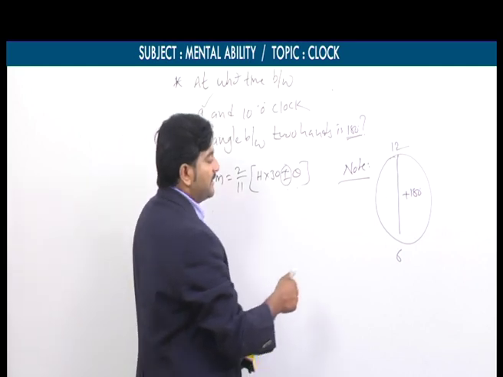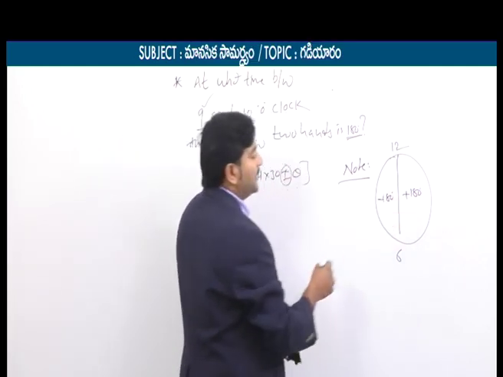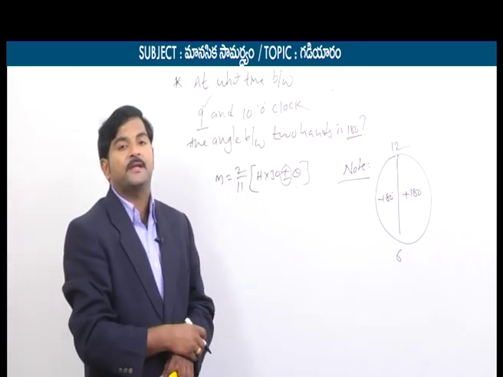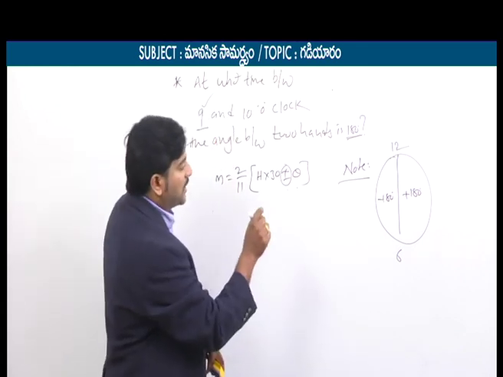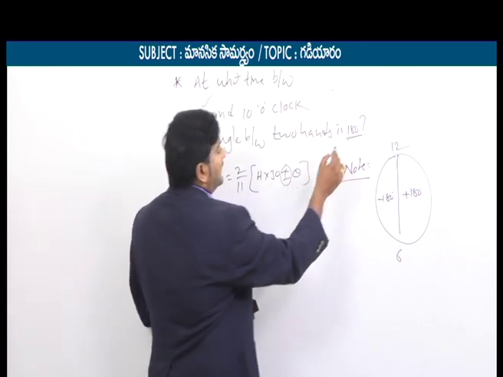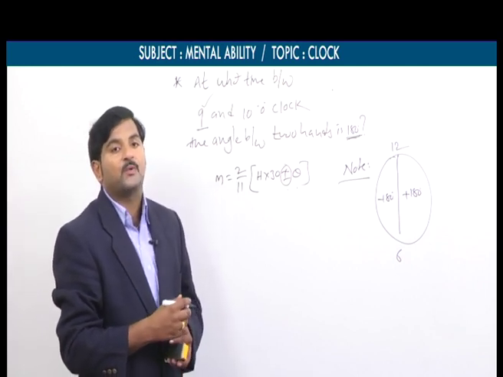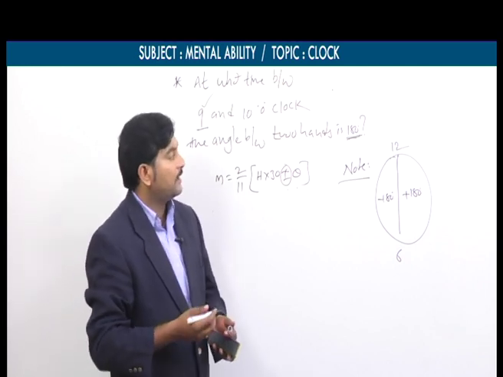And if the given time lies between 6 o'clock and 12 o'clock, we take theta equal to minus 180 degrees. By using this small note, we can solve all types of questions related to 180 degrees, or two hands on the same straight line but opposite in direction.